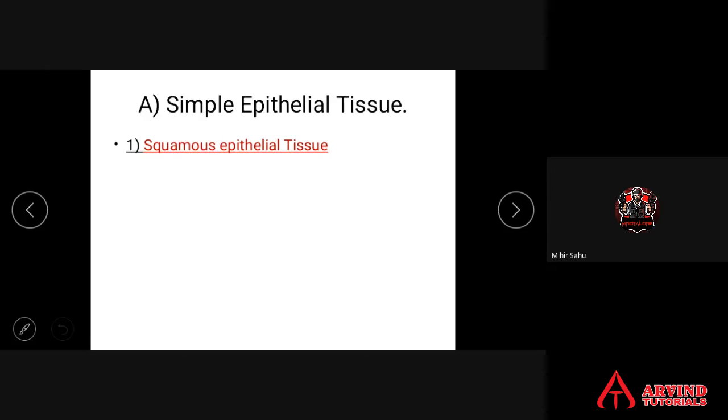There are many types of simple epithelium: squamous, cuboidal, columnar, ciliated, germinal, and sensory epithelium. All of these we will discuss in 2 to 3 points, students. Without studying animal tissues, you will not understand any of the lessons of 12th standard. So this lesson becomes very important. Whatever comes as a slide, you have to make a note of it and learn it.